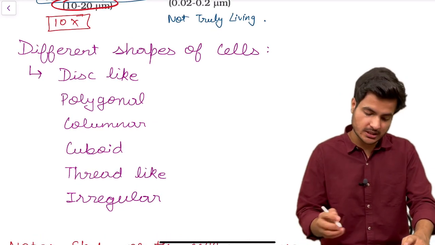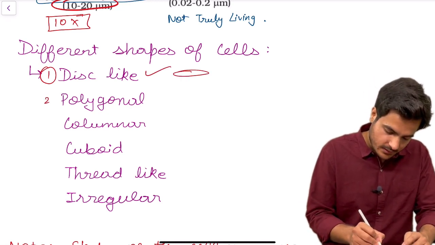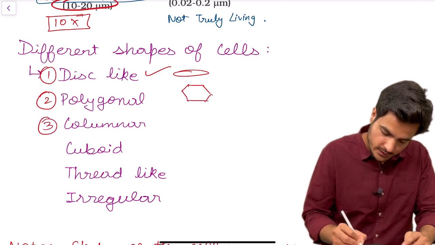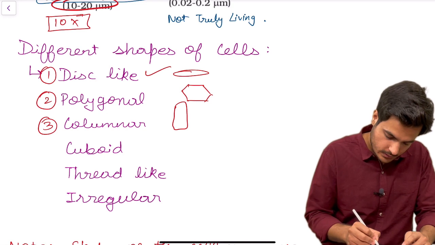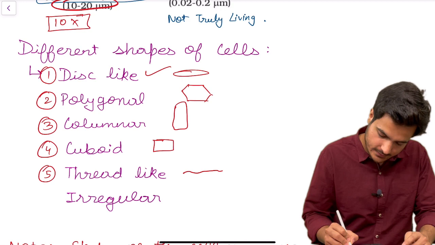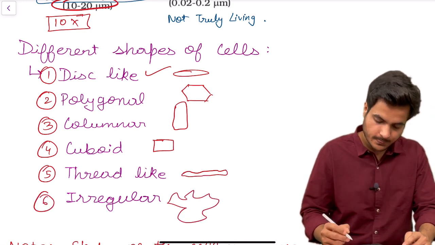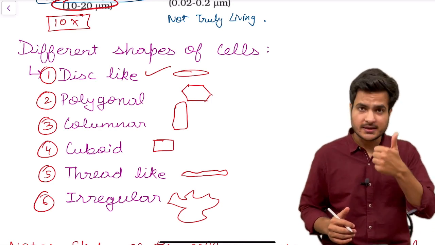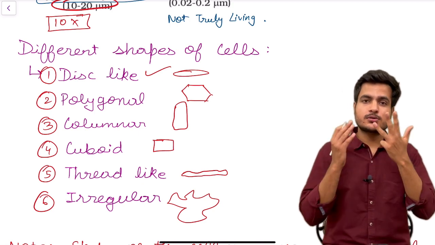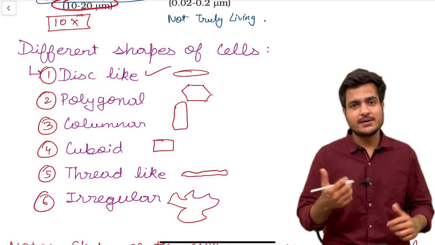There are 6 different shapes of cell. The first one is disc-like. Then comes the polygonal. Then we have columnar. Fourth one is cuboidal. Fifth one is thread-like. And sixth one is irregular. So we have 6 shapes. First is disc-like, second is polygonal, third is columnar, fourth is cuboidal, fifth is thread-like, and sixth is irregular shape.